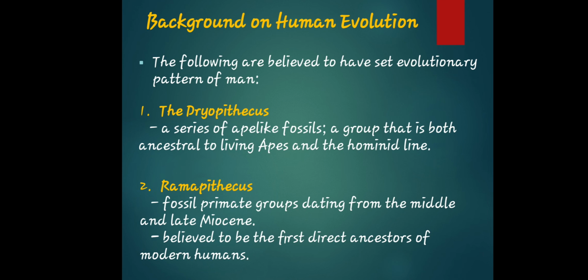Next, we have Ramapithecus, a fossil primate group dating from the middle and late Miocene, believed to be the first direct ancestor of modern humans. I am just describing who Dryopithecus and Ramapithecus are, so always remember and take note of this.